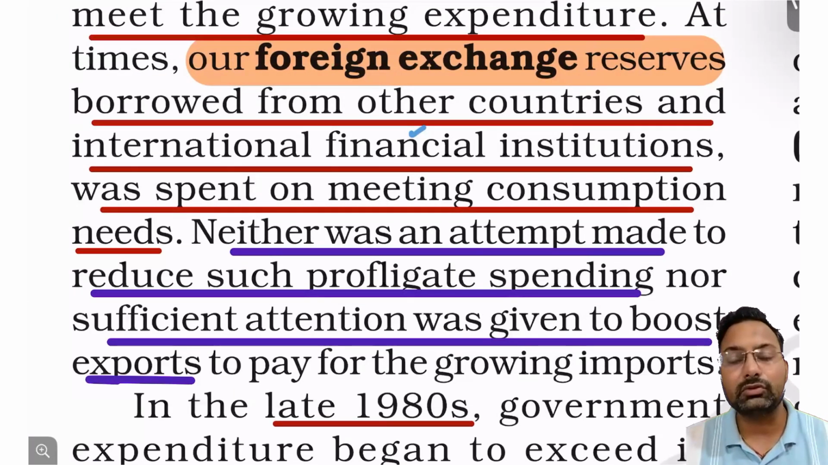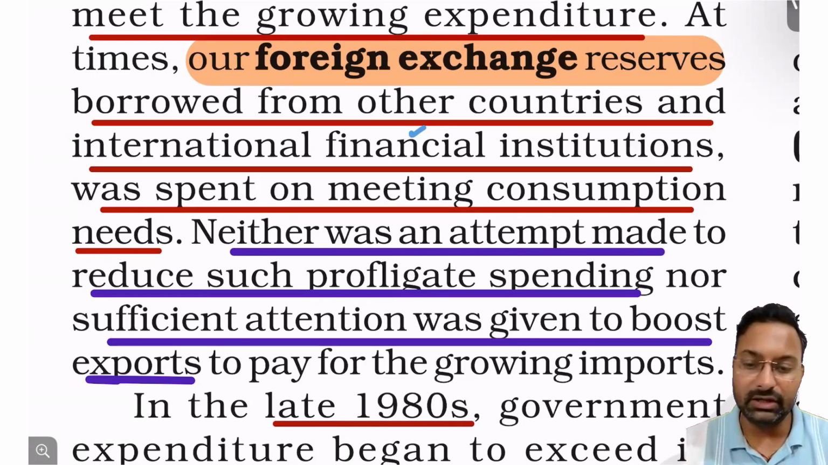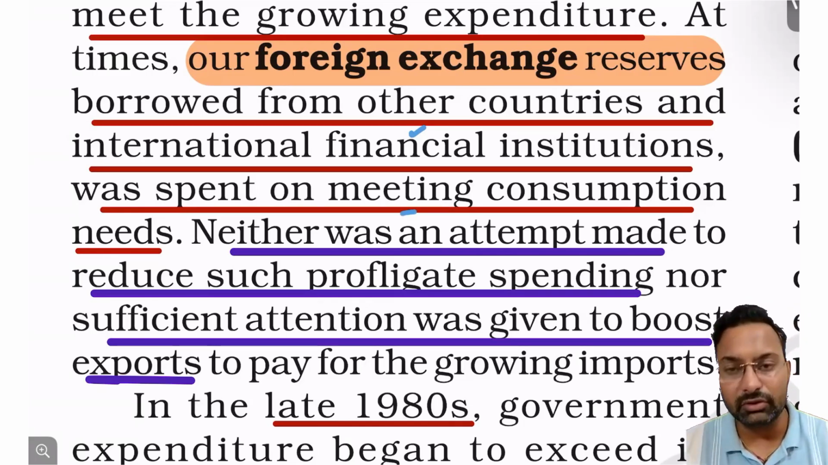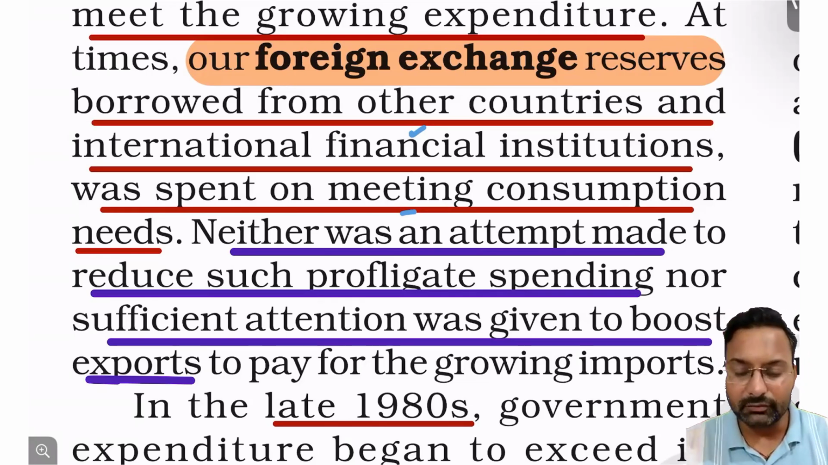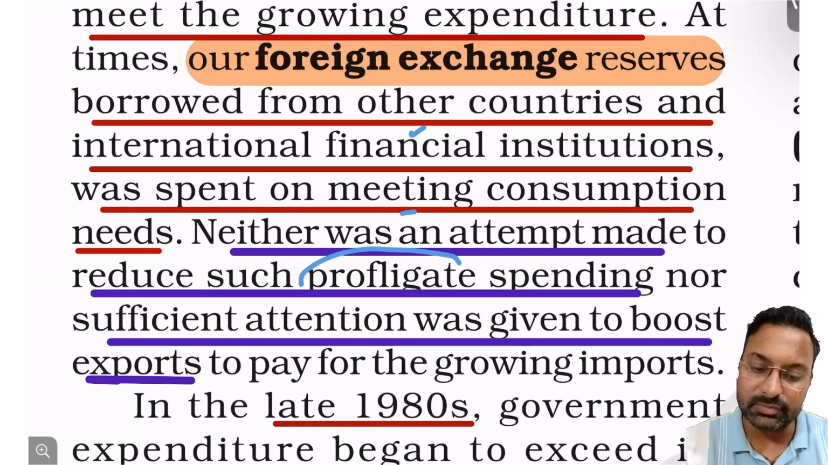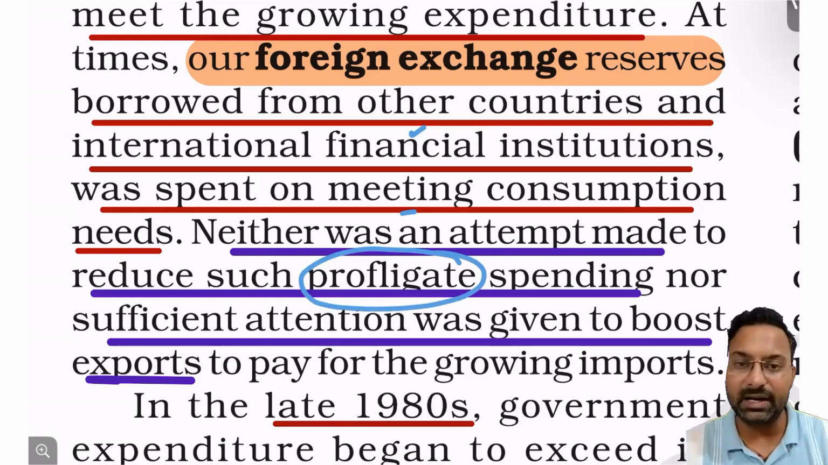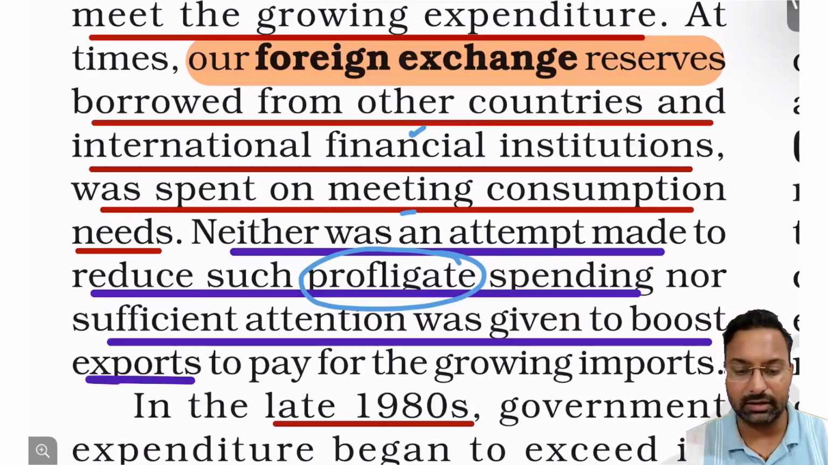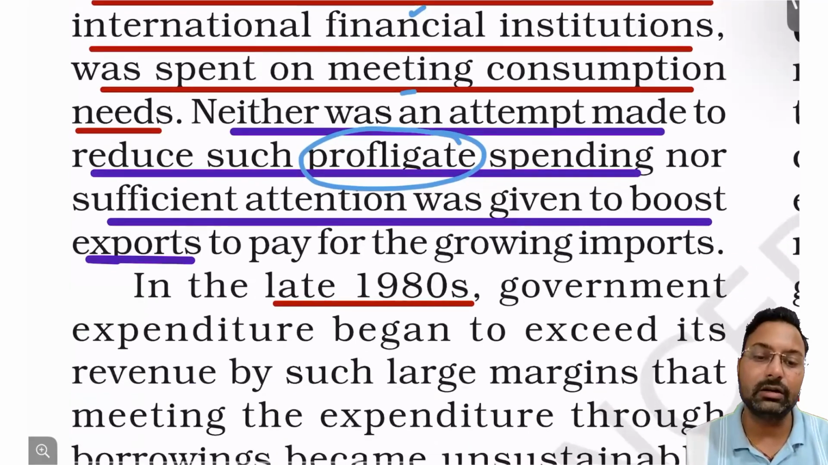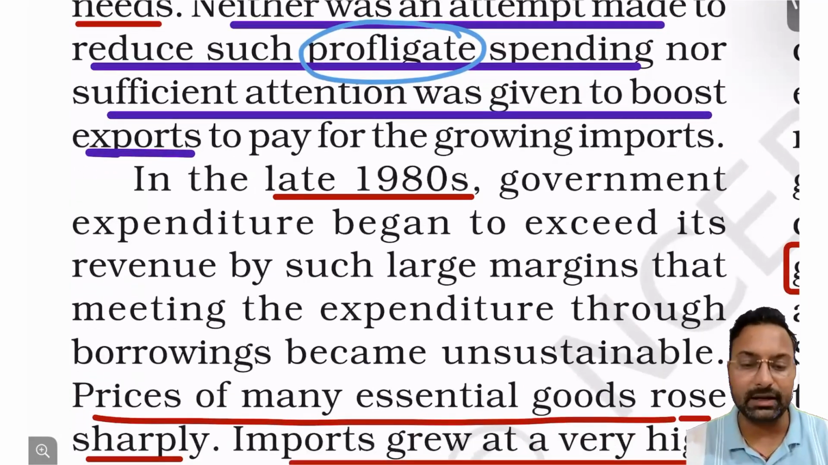Those foreign exchange had to be borrowed from elsewhere, right? From outside, from financial institutions. Even for the consumption, we were taking the loans, as we have already discussed, right? But what actually was happening was that no attempt was made to reduce those spendings by the government, which could have been avoided, right? So government was spending much more as compared to what it was earning, right? So no attempt was made to reduce those extra spendings, right?